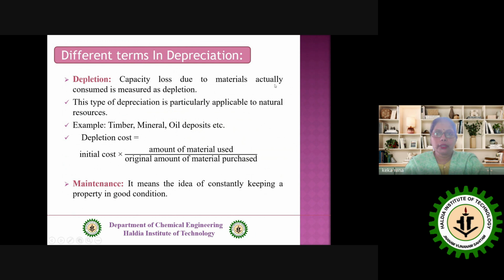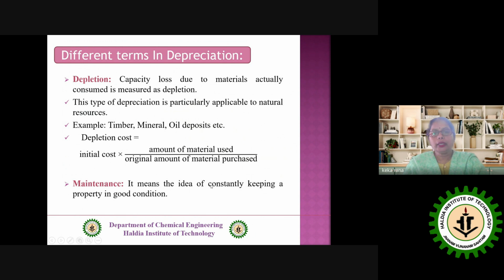Capacity loss due to materials actually consumed is measured as depletion. This type of depreciation is particularly applicable to natural resources. Example: timber, mineral, oil deposits, etc. So what is the depletion cost? Initial cost times the amount of material used divided by the original amount of material purchased. So we can say in a word that depletion is also a depreciation, but it is actually regarding natural resources. Then we go for maintenance.